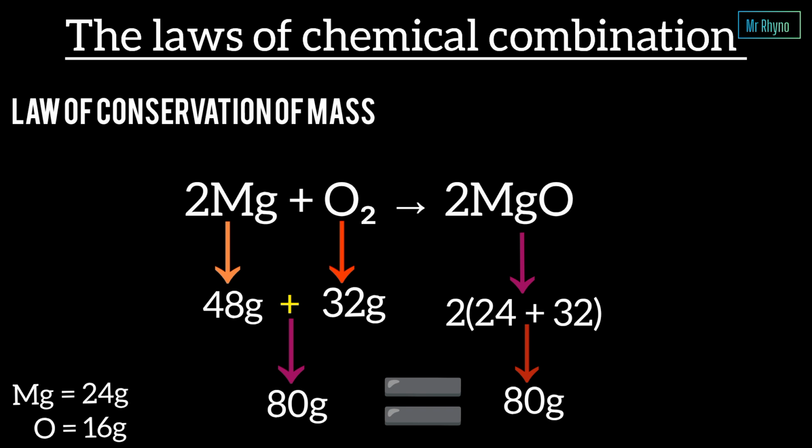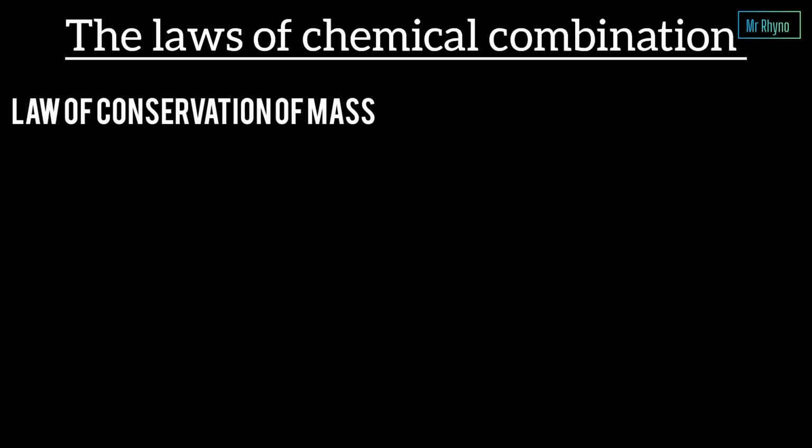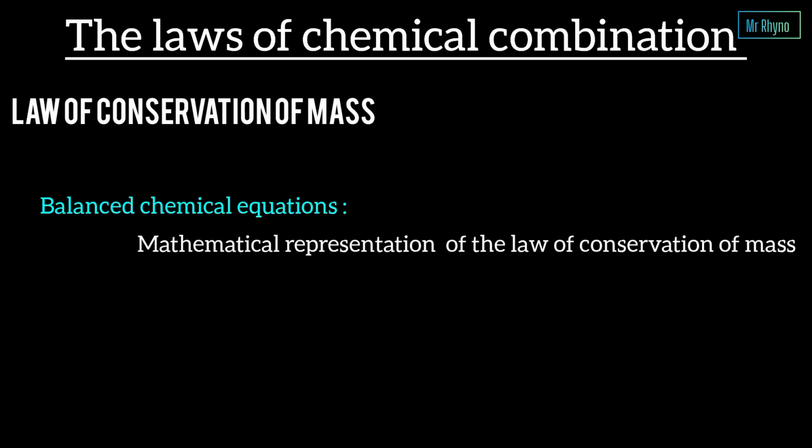Nature keeps perfect records. Every atom that starts the reaction must appear somewhere in the products, and that is why balancing chemical equations is so important. Balanced chemical equations are simply a mathematical representation of the law of conservation of mass.